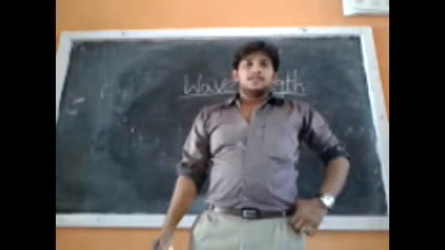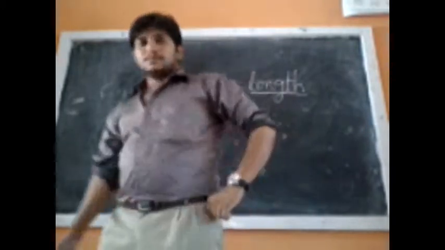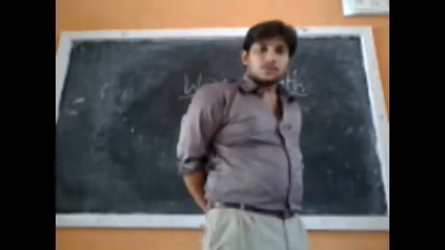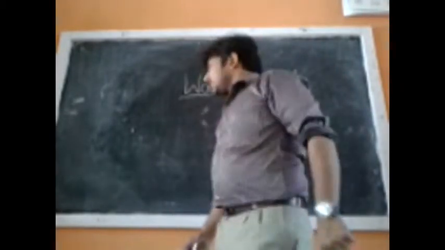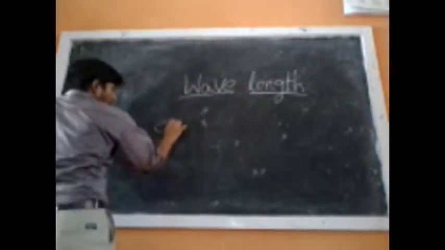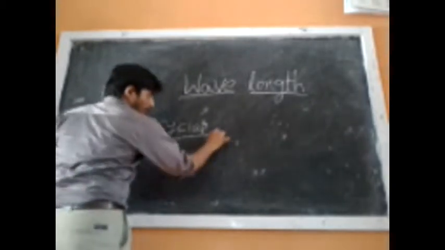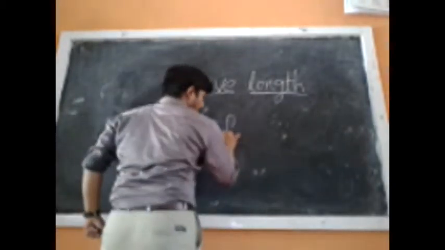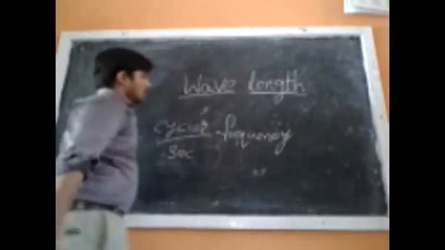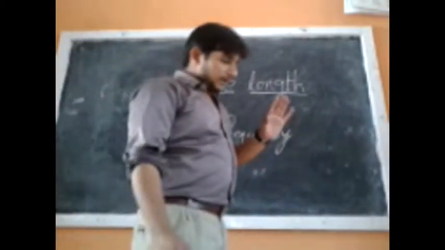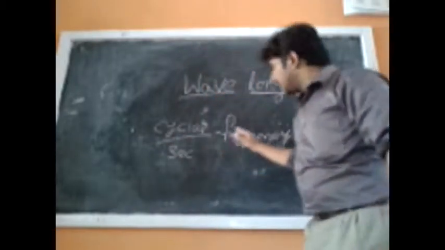We have to know frequency first. What is frequency? The number of cycles made in 1 second is called frequency. Cycles per second is called frequency.